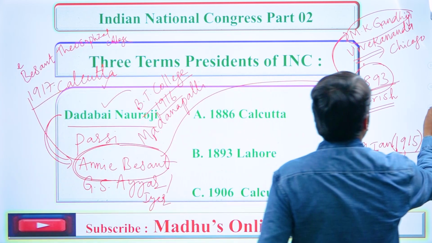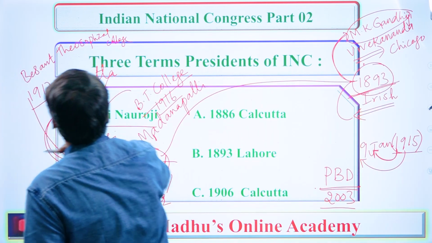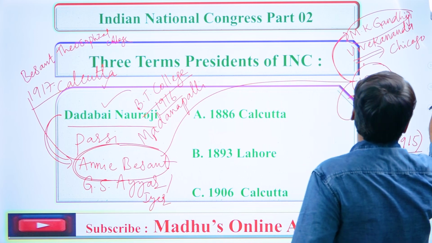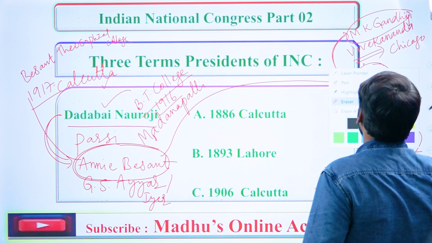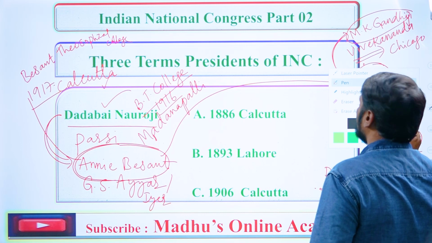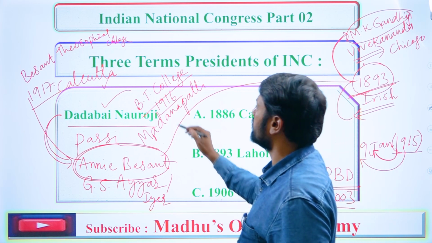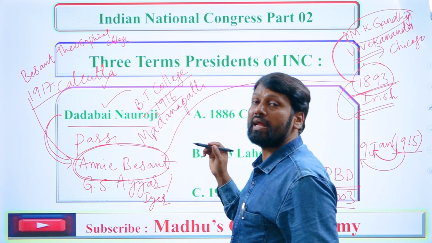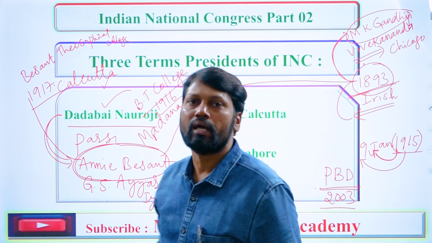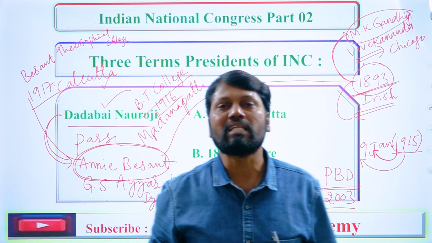Besant Theosophical College was founded by our Madam Annie Besant at which place? Madanapalli in Chittoor district of Andhra Pradesh in the year 1916, and its first principal was H.J. Cousins.